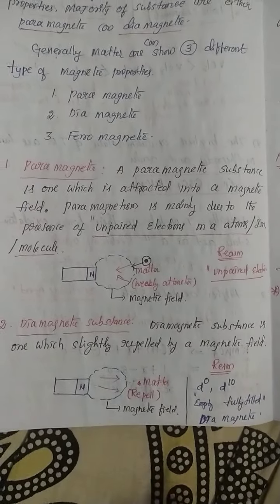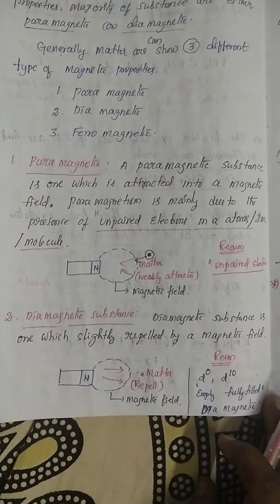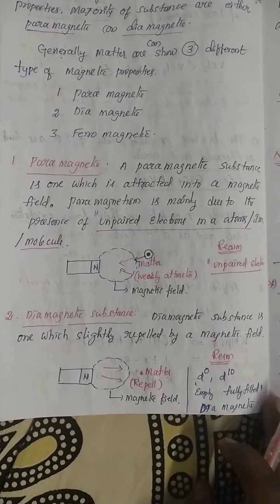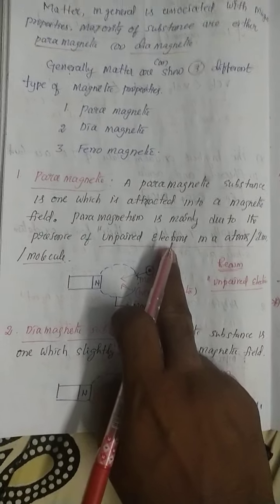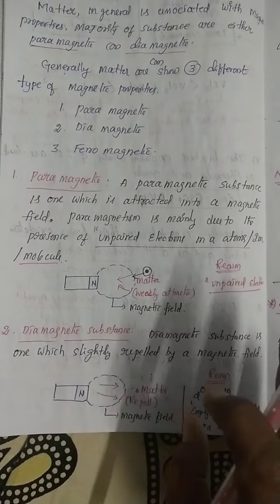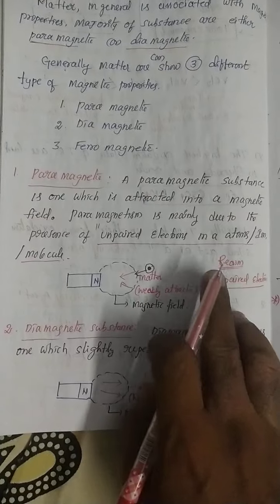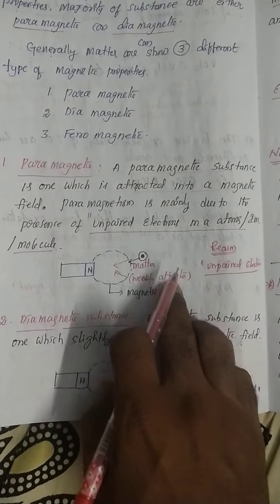That is called diamagnetic. Generally, diamagnetic substances are non-magnetic substances. How is paramagnetic behavior possible? The d orbital has unpaired electrons present in the atom, so that substance shows paramagnetic behavior.